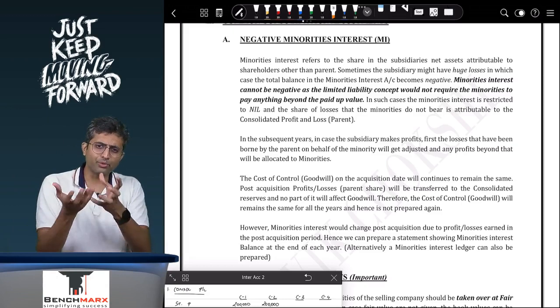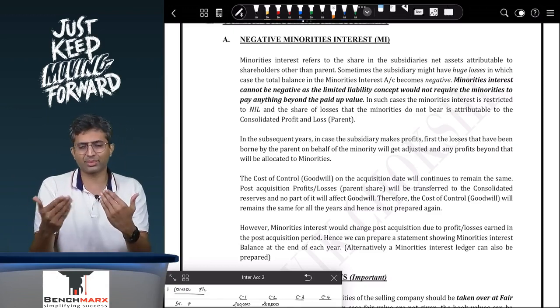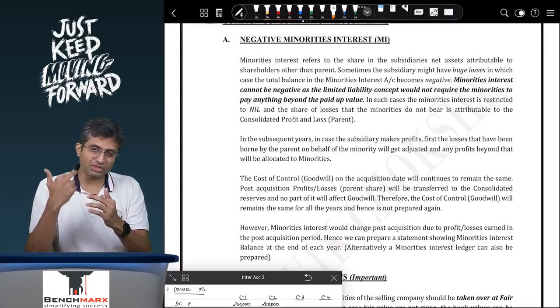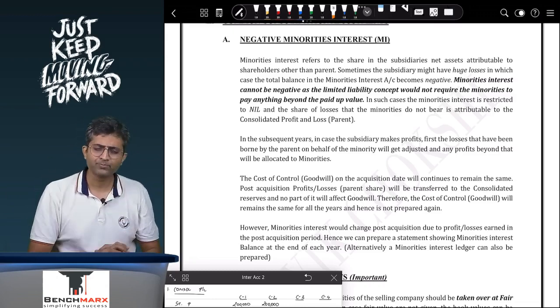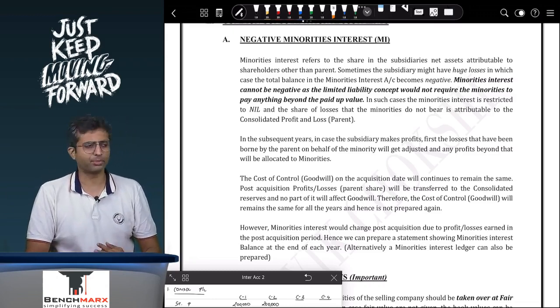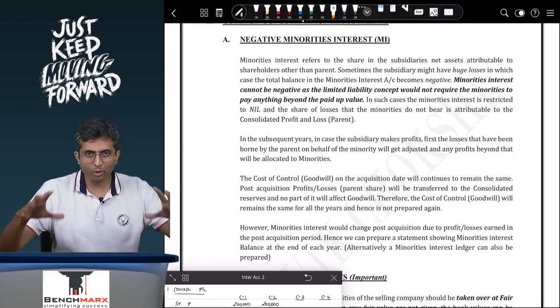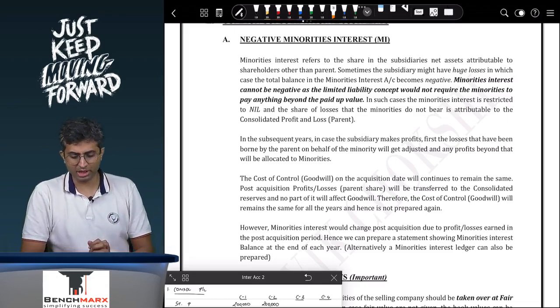Once you start earning profit, how do you reduce that? Like in income tax, you have a carry forward loss. Once you start having profits, the profits are first adjusted from the carry forward loss, and after that it comes as a part of taxable profit, something like this. I'm just giving you a brief overview, but I would want you to refer the institute study material for this.